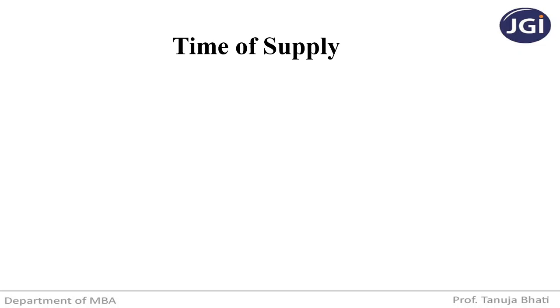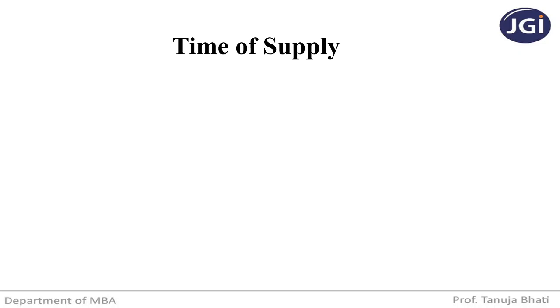See, as you all know, GST is payable on supply of goods and services. We know that goods means every kind of movable property but excludes money and securities, and services means anything other than goods.